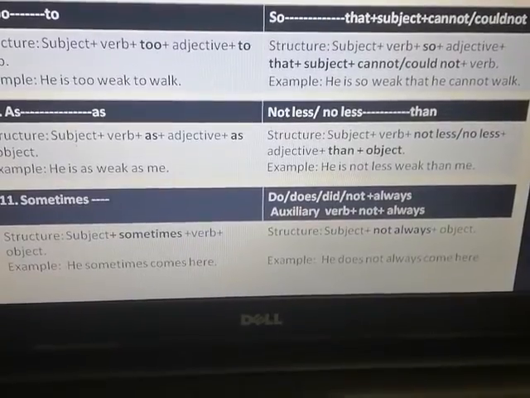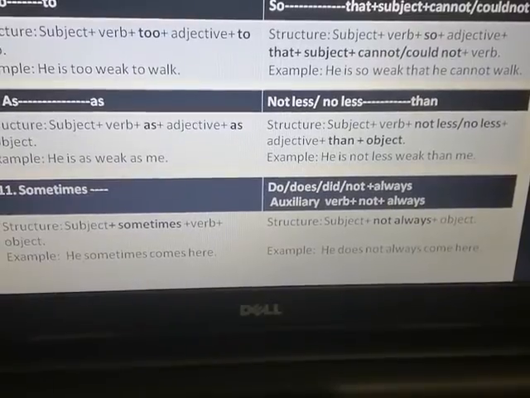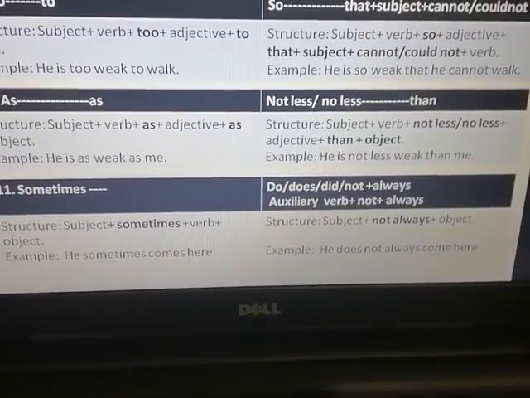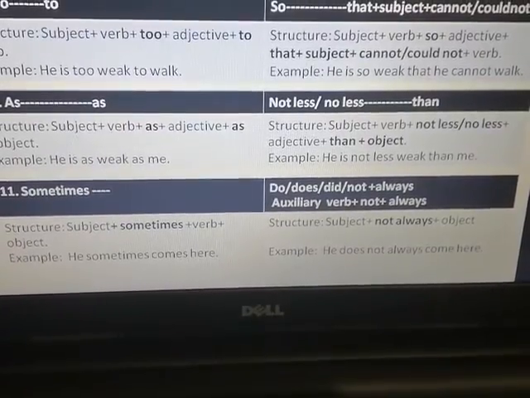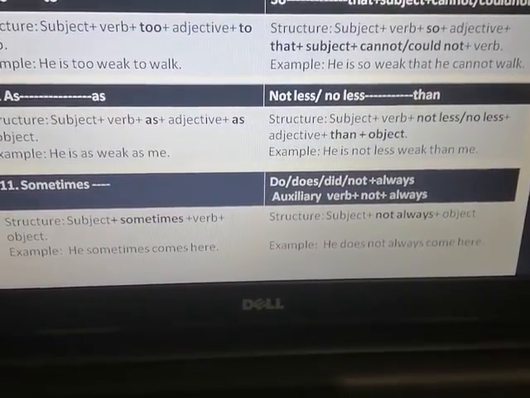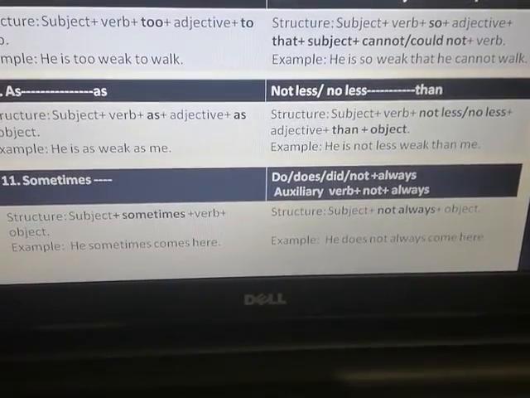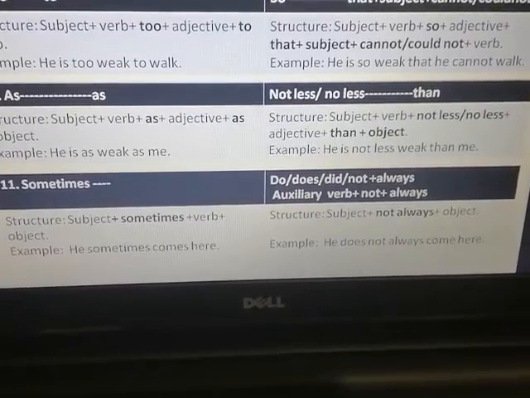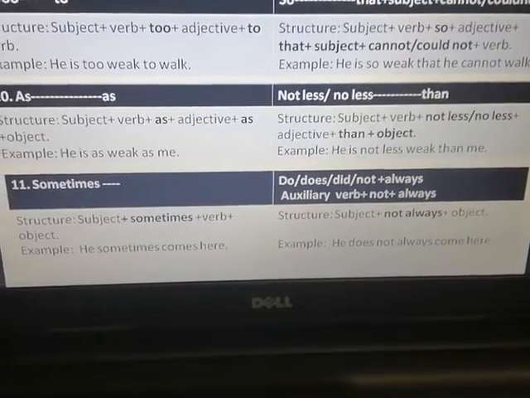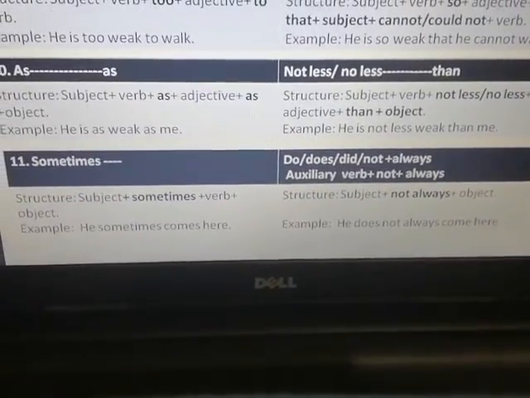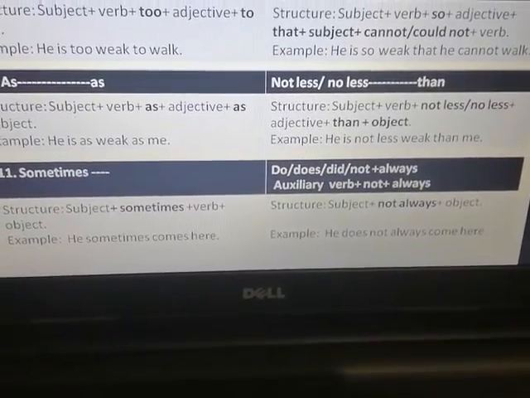So if there is no auxiliary verb, you must use do not, does not, or did not. And in the place of sometimes you can use always. If the sentence already uses an auxiliary verb, only not always can be used. So, he sometimes comes here. For example, he does not always come here.